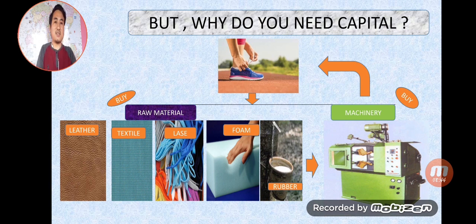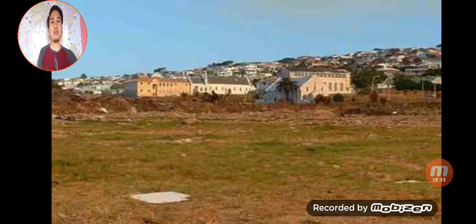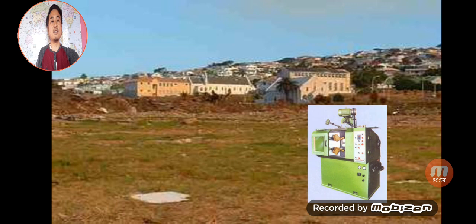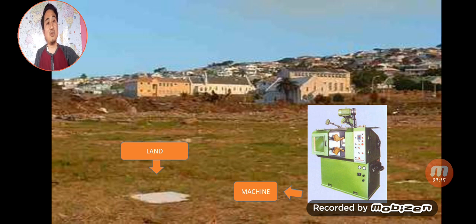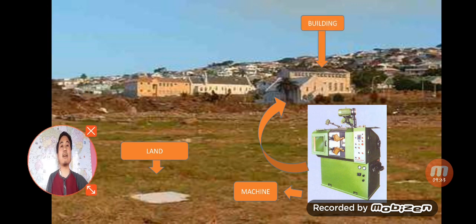This is still in a thought process. Still the businessman needs to think of other ways also. Say for example, this is an area, a huge space is there, a huge tract of land is there, and you only have a machinery and a raw material. You cannot keep this machinery in the middle of the ground and leave it just like that. You need to think about something else also. There's a land, there's a machinery, not enough. You need to keep this machinery inside the building, inside a factory. That is why in a business, a building is also required.